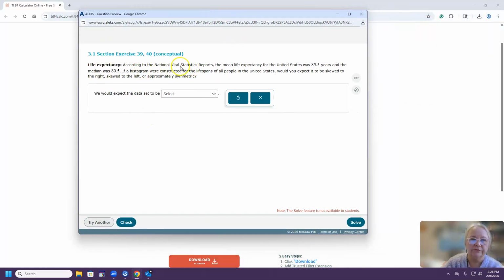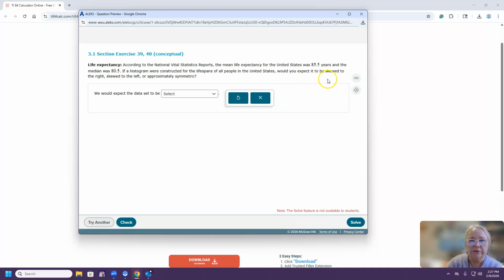According to the National Vital Statistics Report, the mean life expectancy for the US was 85.5 years and the median was 80.5. If a histogram were constructed for the lifespans of all people in the US, would you expect it to be skewed to the right, skewed to the left, or approximately symmetric?